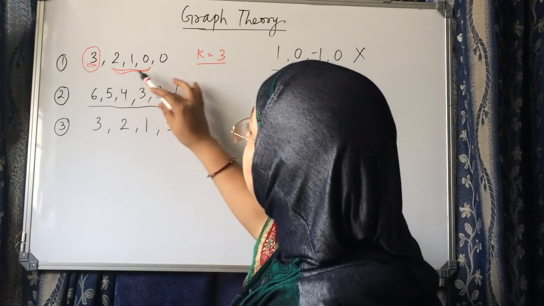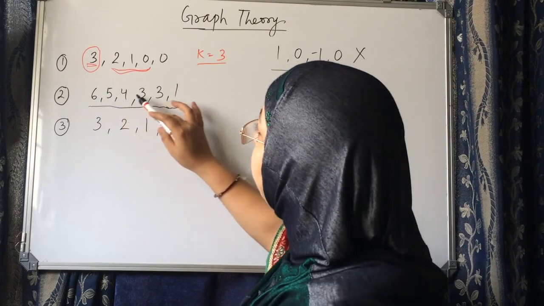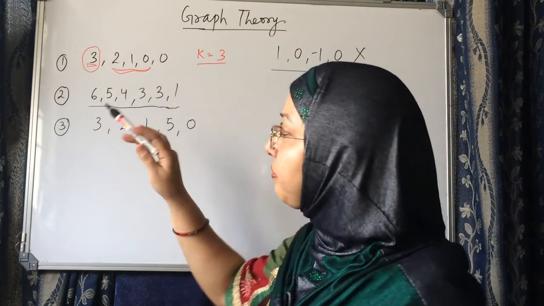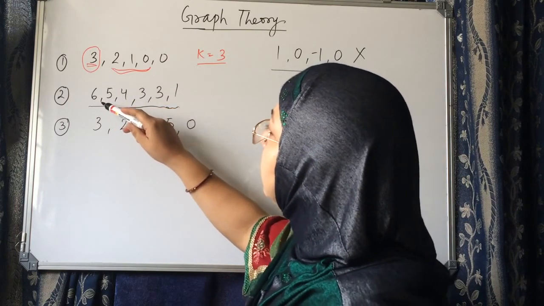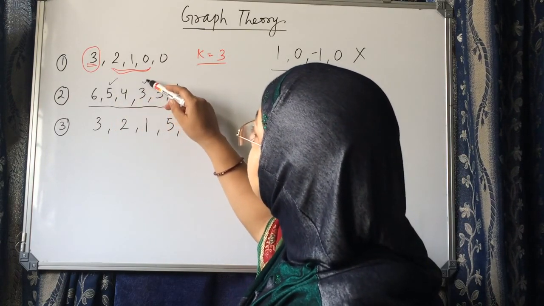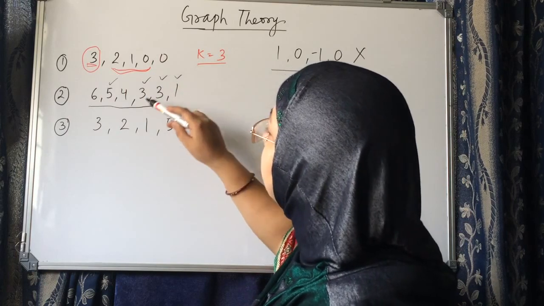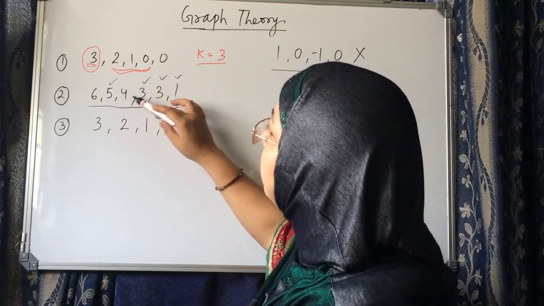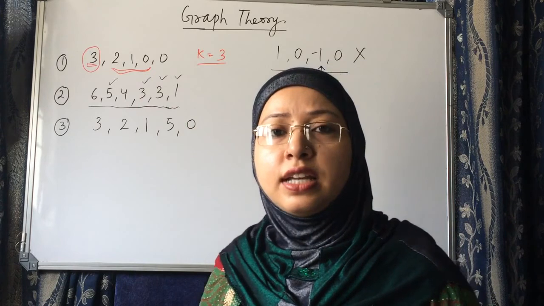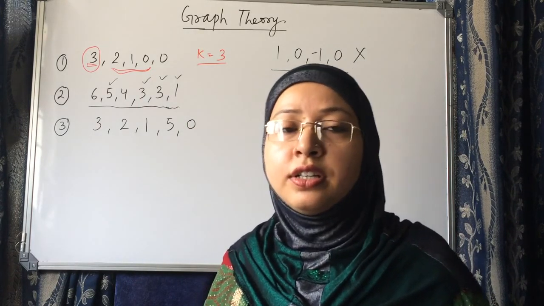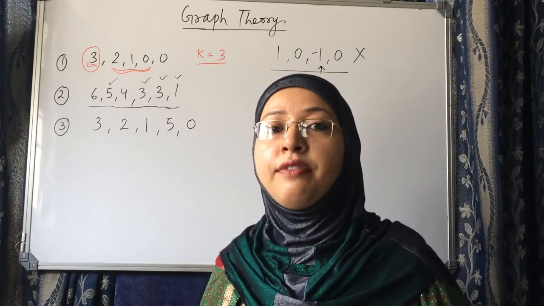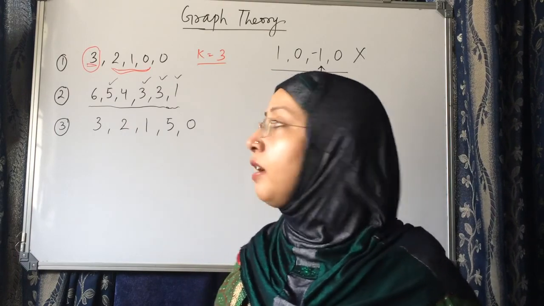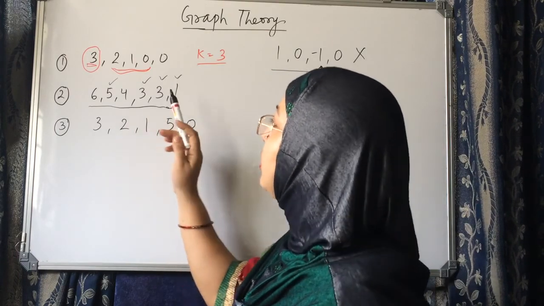Okay, here see what we have to do. Arrange it in non-ascending order: 6, 5, 4, 3, 3, 1. Then find out how many degrees are odd. This is odd, this is odd, this is odd, this is odd. So 1, 2, 3, 4. 4 degrees are odd. 4 is even, so it is okay. What do we know? The number of odd degrees should be even. So here it is even in number, so it's okay.